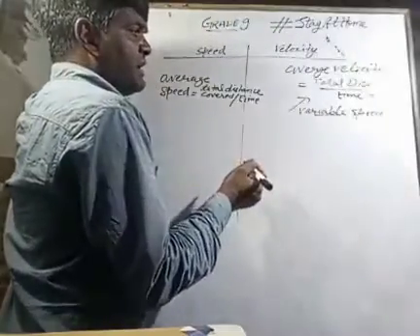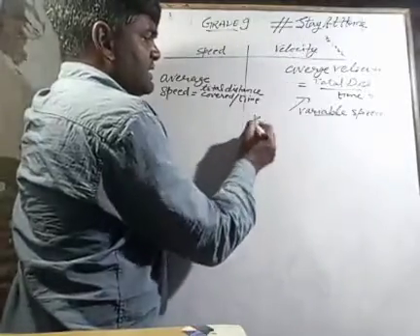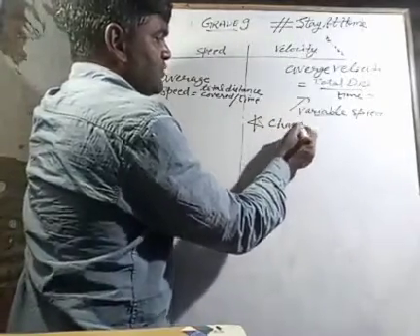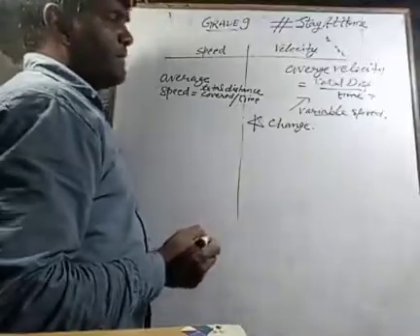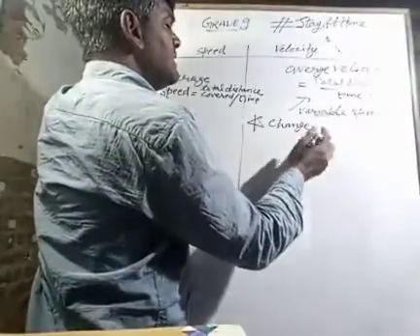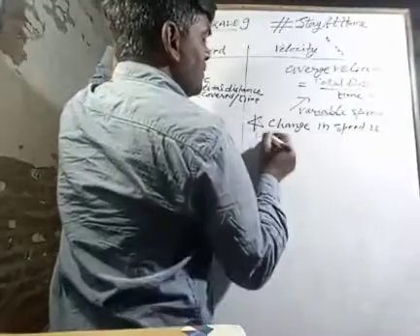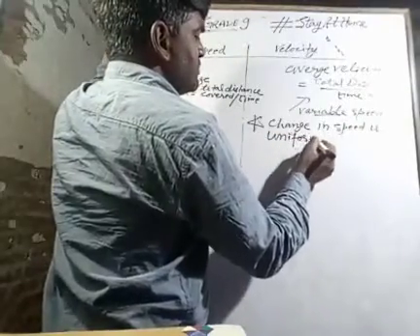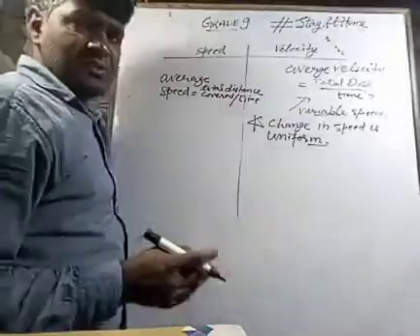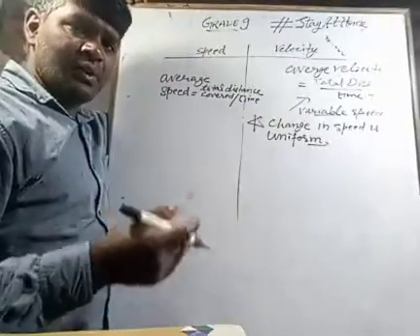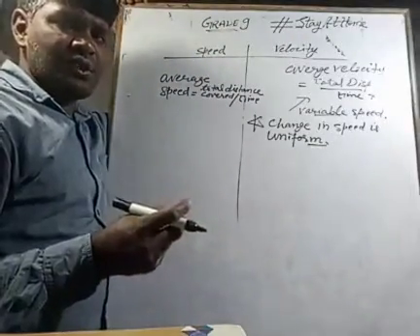But when the change in speed is uniform, means the speed of the object is changing with uniform rate. What do you mean by these two quantities?